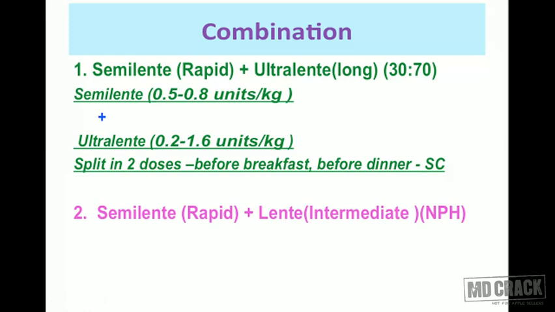In other cases, you can also combine a semi-lente or rapidly acting insulin with a lente insulin, which is intermediate acting insulin. So a rapid acting insulin can be combined with lente insulin. An example of lente is NPH, neutral protamine Hagedorn insulin.